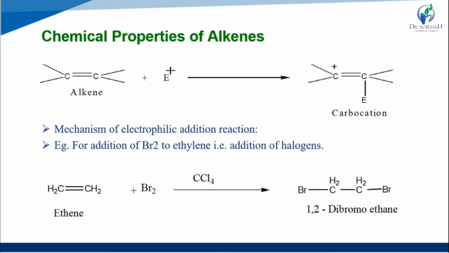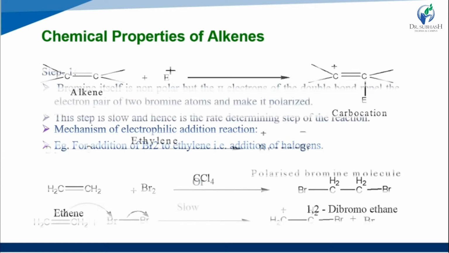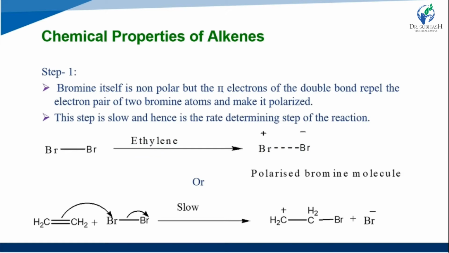In the presence of CCl4, they generate 1,2-dibromoethane. Br2 attacks the ethene, generating dibromoethane. Now the two-step mechanism.